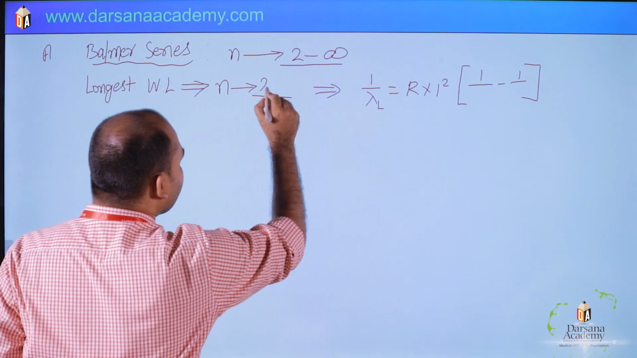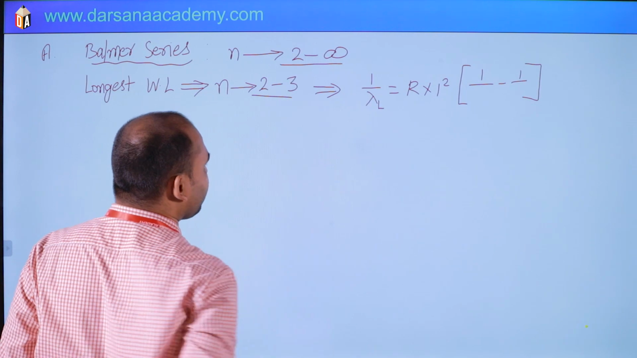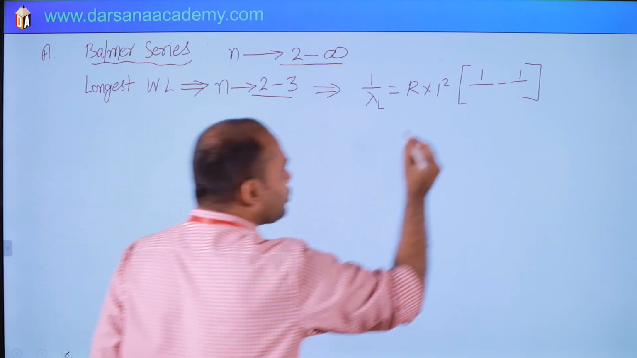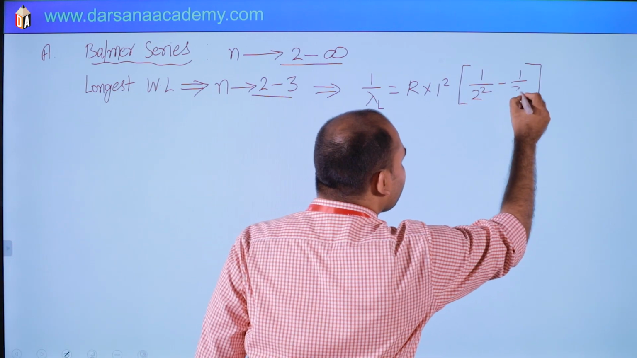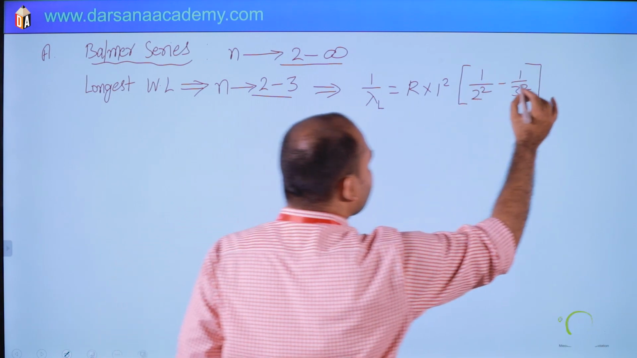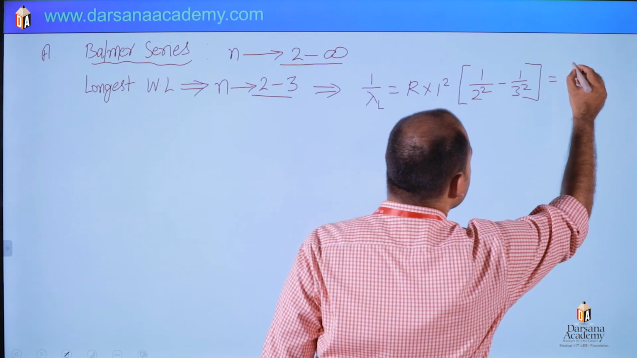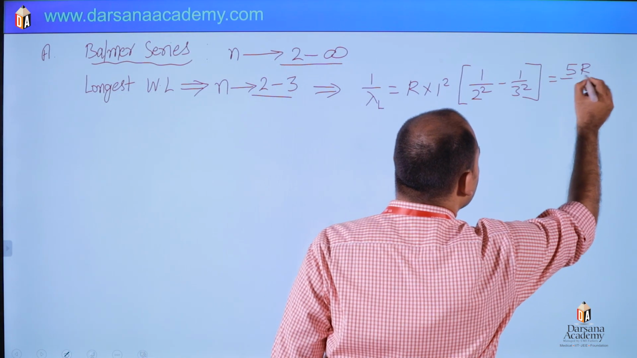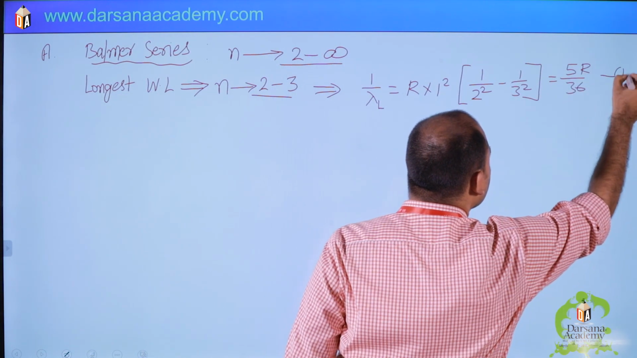Okay, so this is 2 to 3 minimum energy. So 1/2² minus 1/3², which is 9 minus 4, that is 5 by 36. So 1/λ longest is 5R by 36. This is our first equation.